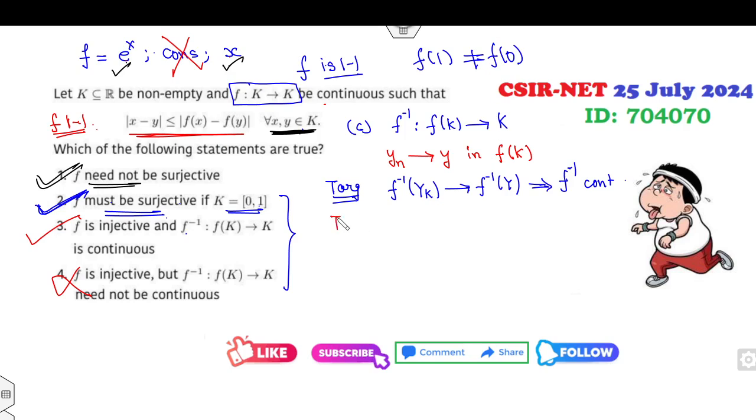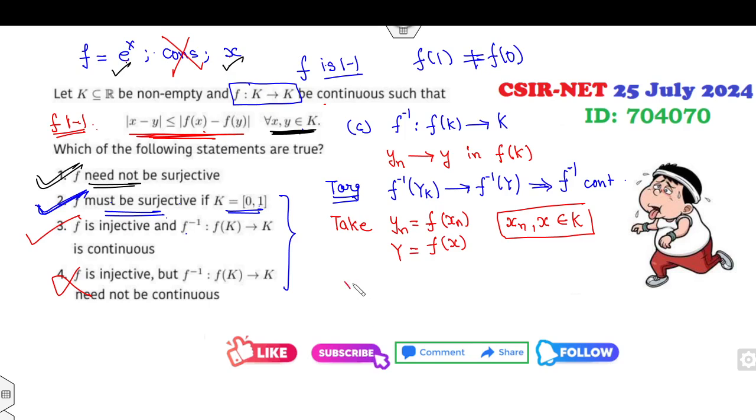How can you think about this? Again, very simple. I can choose this inequality again. I choose yn to be f of xn and y to be f of x, such that xn and x are elements of K. So I can apply this definition again.